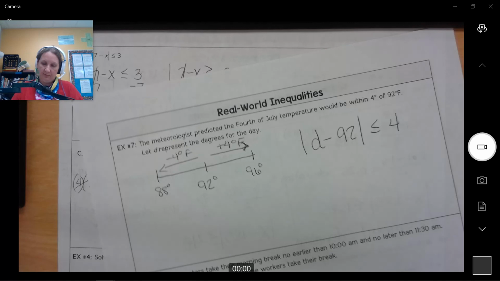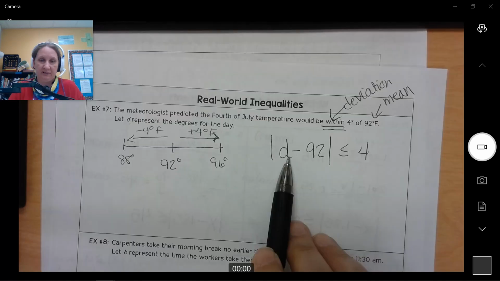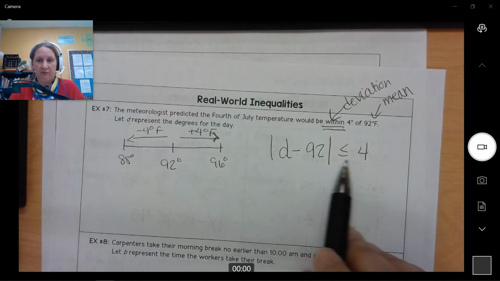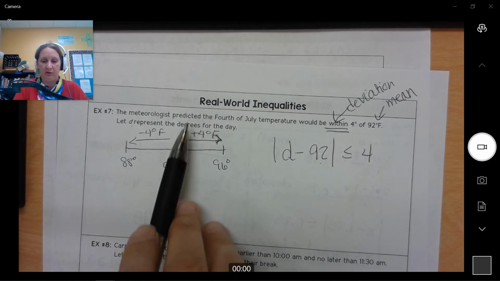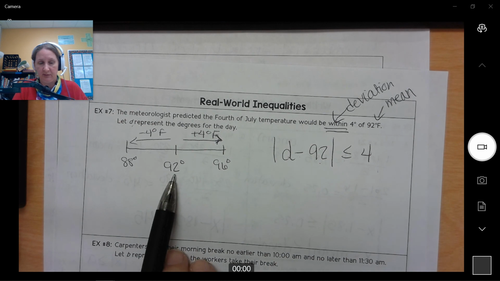But what does it actually mean in the real world? Well, 92 would be the middle temperature, and it's either going to be 4 degrees less or 4 degrees more. Okay, so I'm going to let you do number 8 on your own.